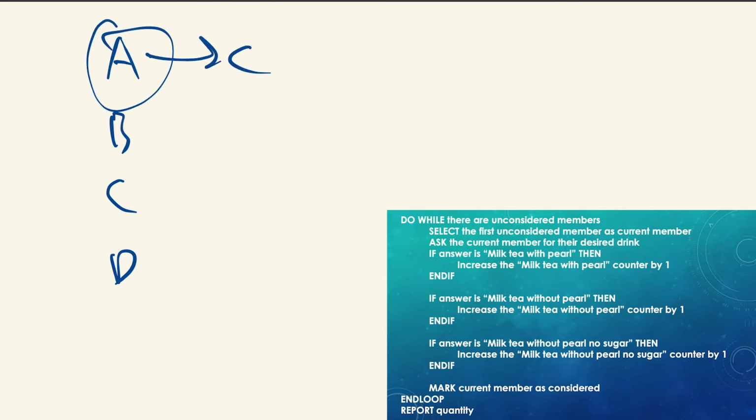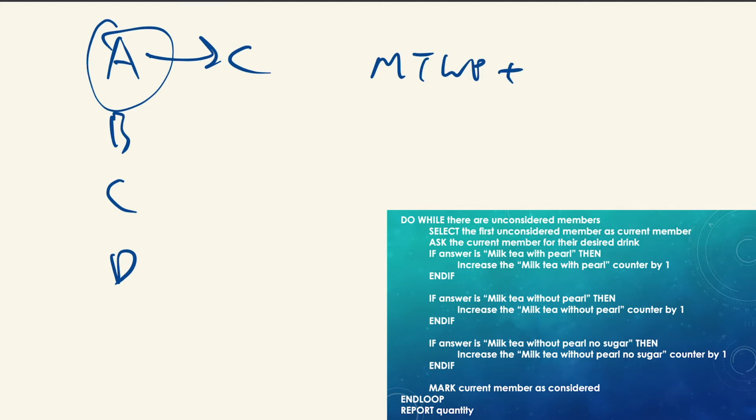Now ask what is the desired drink, and let's say A likes milk tea with pearl. Okay, MT with pearl, so that's 1. Then we plus 1 for that. Then the next one, no, person A doesn't want milk tea without pearl, doesn't want milk tea without pearl, no sugar.